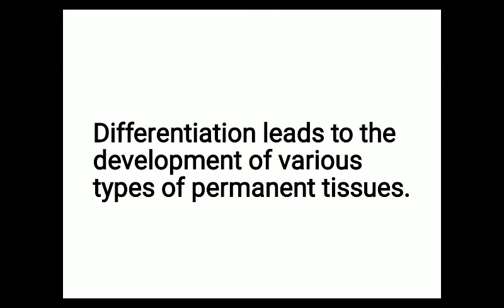Differentiation leads to the development of various types of permanent tissue. Due to the process of differentiation, different types of permanent tissue are formed in the plant body, such as parenchyma, collenchyma and sclerenchyma. These are the different permanent tissues formed by differentiation.